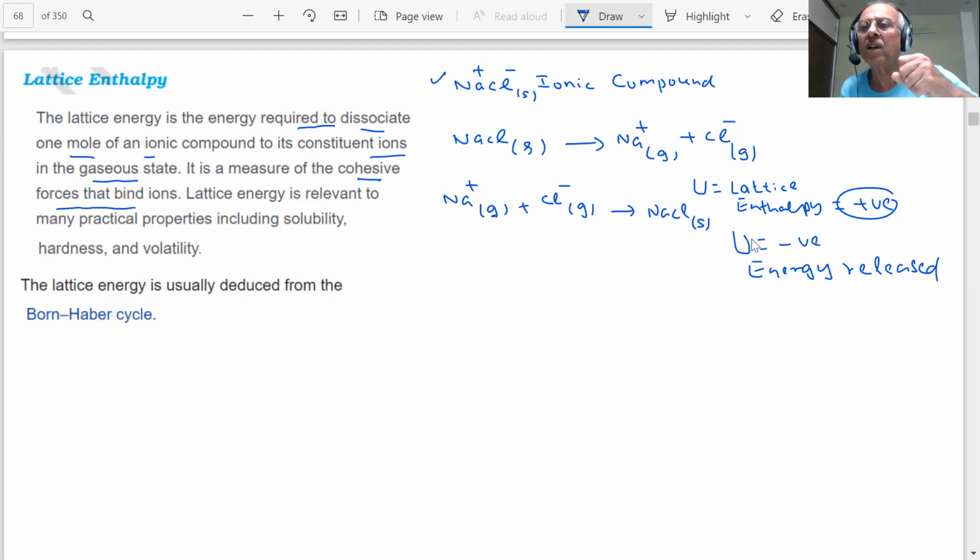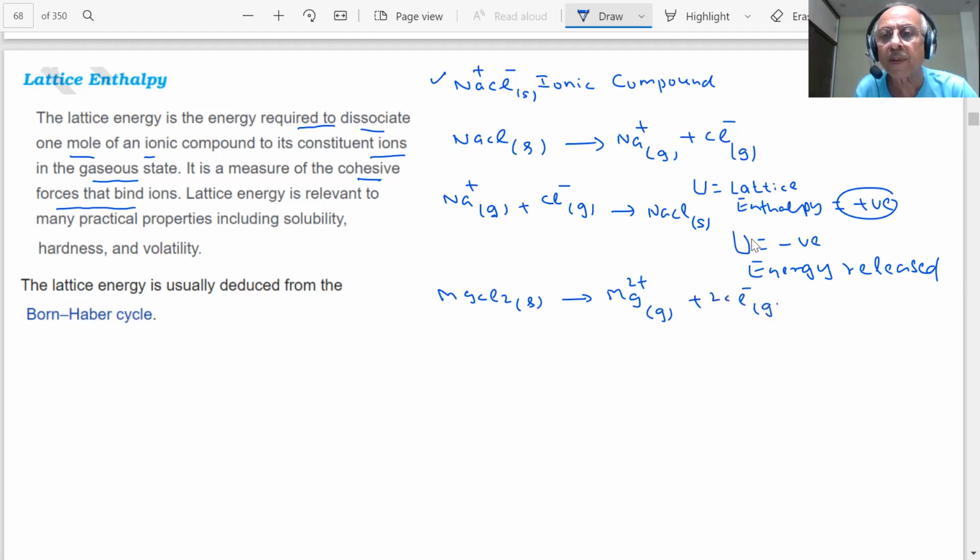You say that magnesium chloride has higher lattice enthalpy than sodium chloride. What does it mean? For example, here is my MgCl2. If I want to dissociate 1 mole of it into gaseous ions, then what are the ions which are produced? It has a positive lattice enthalpy when I want to dissociate.